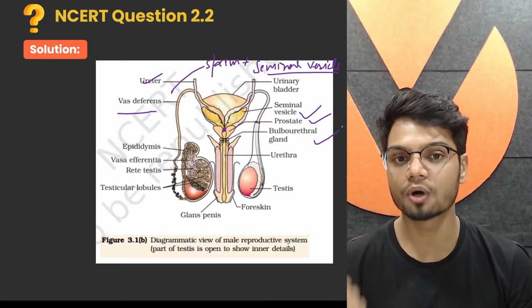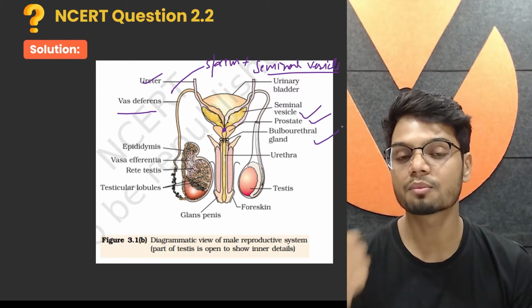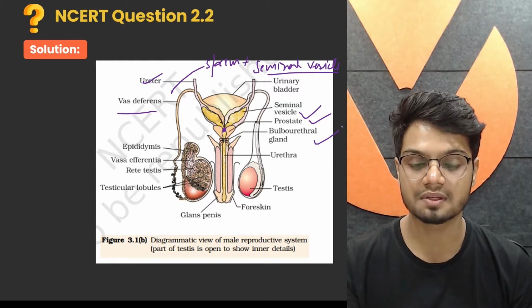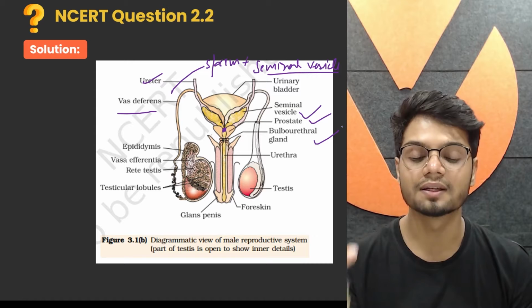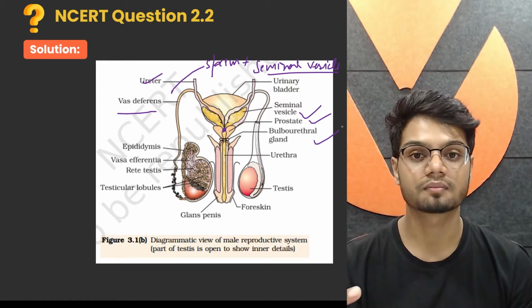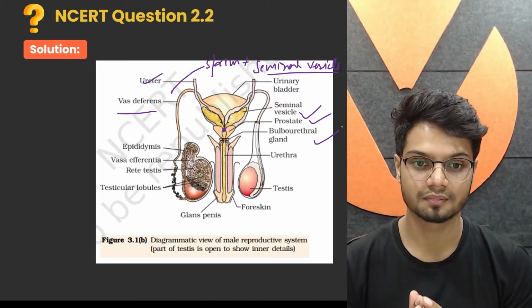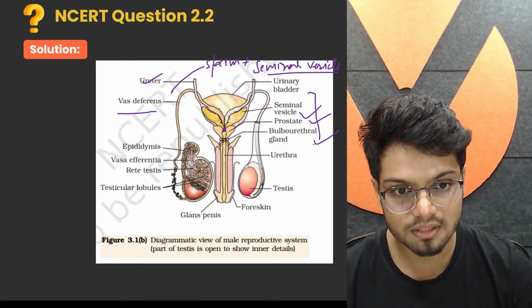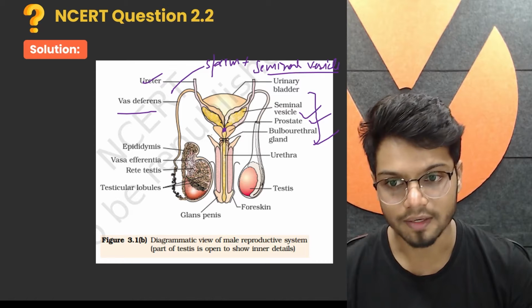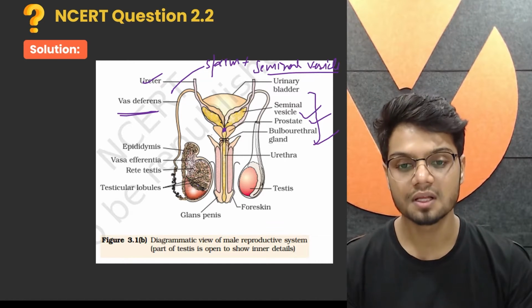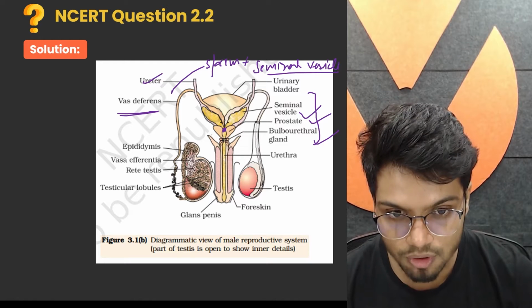So sperm comes from your vas deferens, then secretions from your seminal vesicle, secretions from your bulbourethral gland, secretions from your prostate gland. The secretions from these three constitute the seminal plasma, and together with the sperm they are the semen, which travels through the urethra.